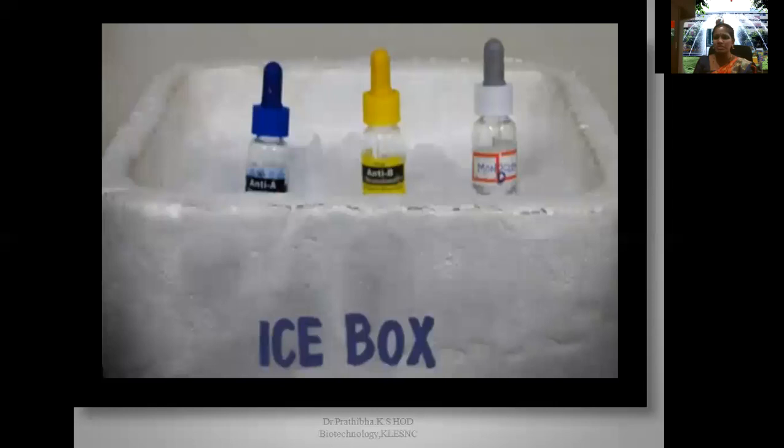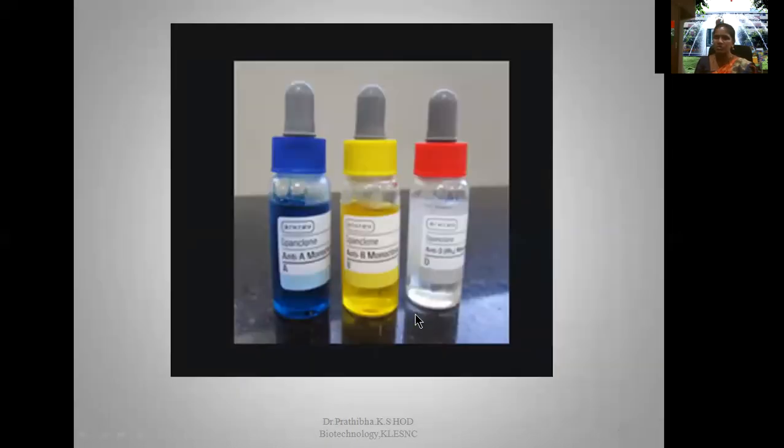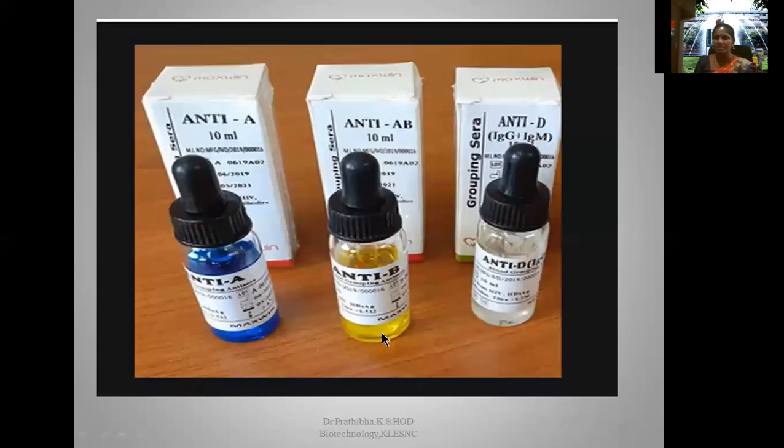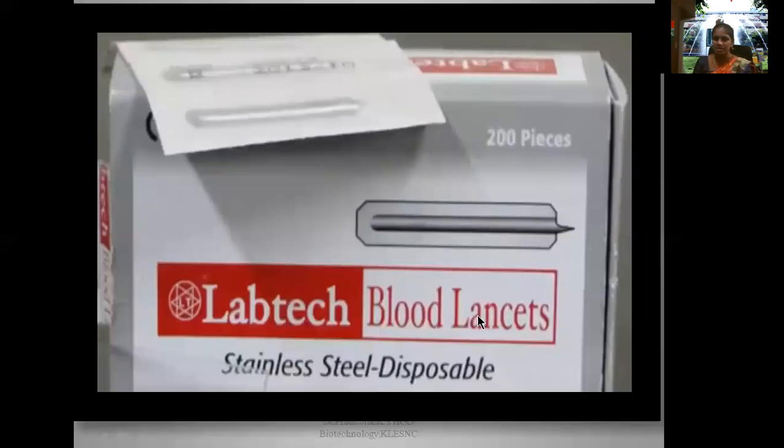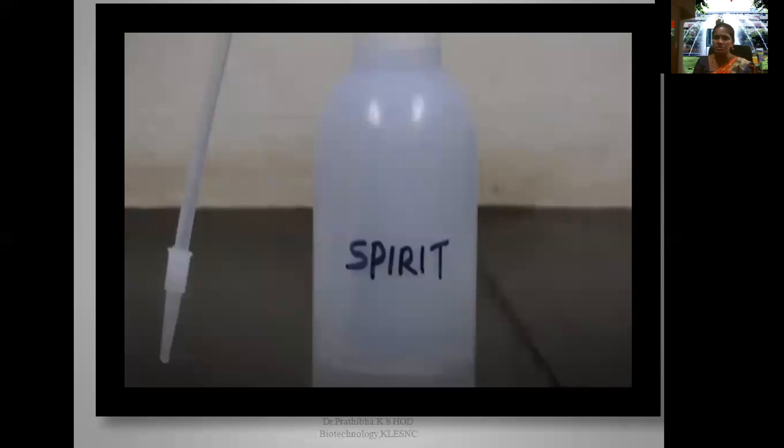To perform this experiment, we need to take out the anti-A serum, anti-B serum, and anti-D serum from the ice box. 30 minutes before the experiment, you need to take them out and bring them to room temperature, okay. So this is anti-A sera, anti-B sera, and this is the anti-D sera. And we also need the blood lancets, or you can also use the pricking pen, to prick the finger and take out the blood.